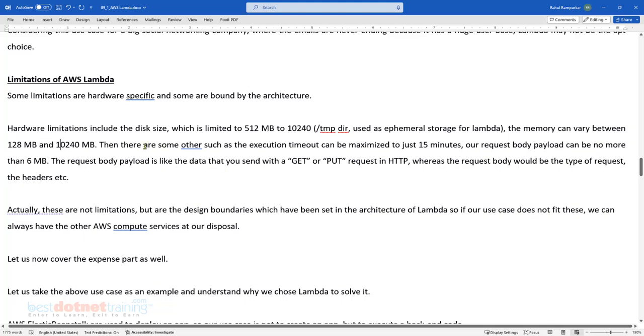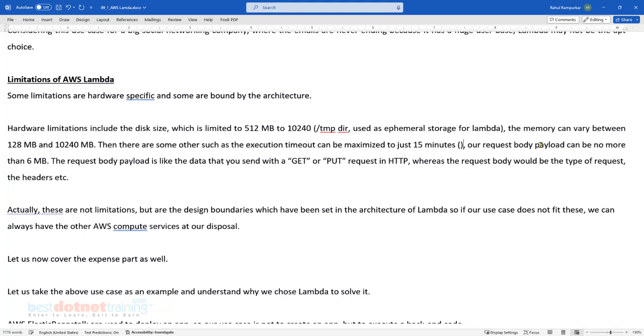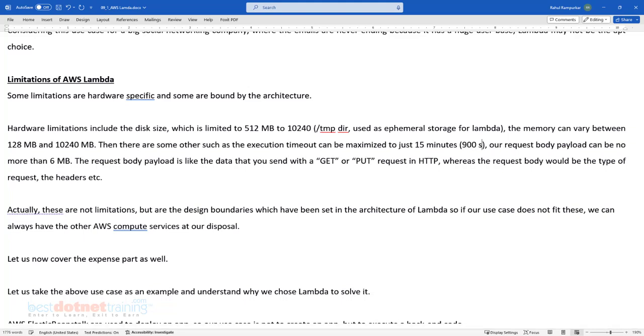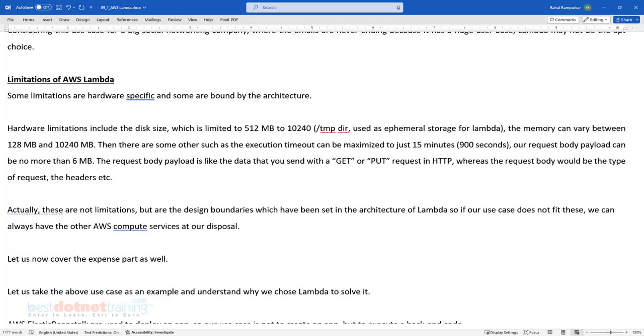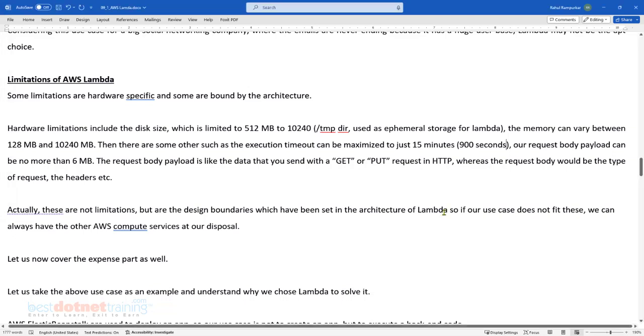Okay? And then how much time is given to Lambda for execution? It has to complete in a maximum of 15 minutes. This is called execution timeout. So Lambda cannot get more than 15 minutes of execution. Can I say that 15 minutes is 900 seconds? Is it 900 seconds? Correct? Yeah. So Lambda has to finish its job within 900 seconds.